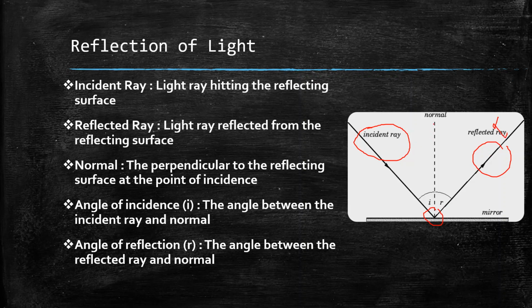Then there is the normal. The normal is defined as the perpendicular to the reflecting surface at the point of incidence. As we can see, this normal is at an angle of 90 degrees with the mirror. Then there are two angles, very important: the angle of incidence and the angle of reflection. The angle of incidence is the angle made by the incident ray with the normal, and the angle of reflection is the angle made by the reflected ray with the normal.